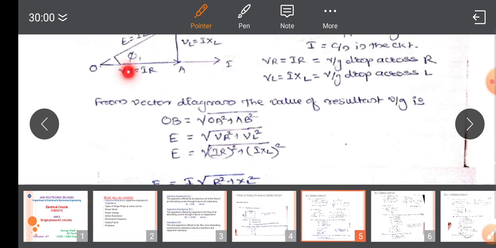OA square plus AB square, that is VR square plus VL square, so E is equal to the square root of VR square plus VL square. Now substitute the values of VR and VL: VR is I into R and VL is I into XL. So E equals the square root of (IR) square plus (I XL) whole square. Take I common and out of the square root, so E equals I into the square root of R square plus XL square.